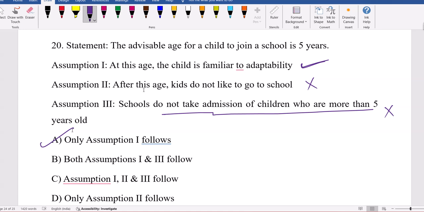So the advisable age for a child to join a school is 5 years. After 5 years they're not allowed to join, or after that age school people are not likely to go to school. That's all a wrong assumption. Less than 5 years means they may not understand what is happening, they may not adapt to that situation. So that's the perfect one, the first assumption.